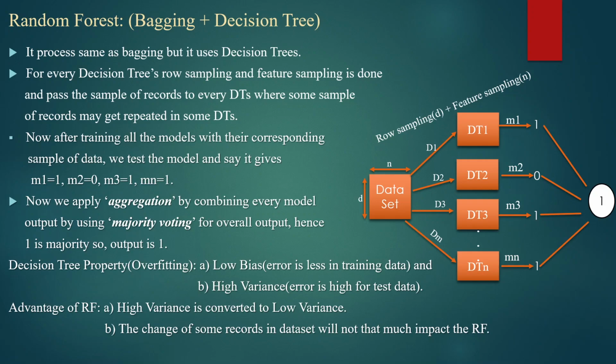So the advantage of random forest is that we are using multiple decision trees; each decision tree has high variance, but when we combine all the decision trees with respect to majority voting, then the high variance is converted into low variance. And the next point is that a change in some records in the dataset will not have that much impact on the random forest.